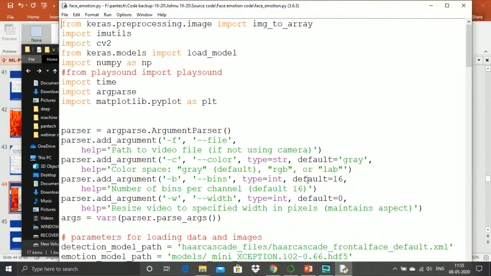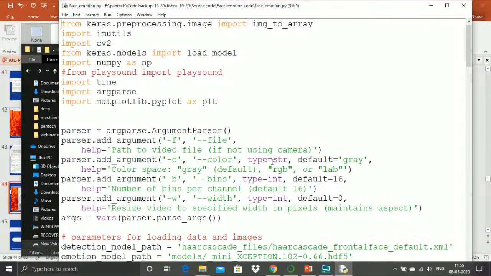This is the Keras preprocessing technique we have applied, and with the help of the imutils function we will be normalizing the frame size.